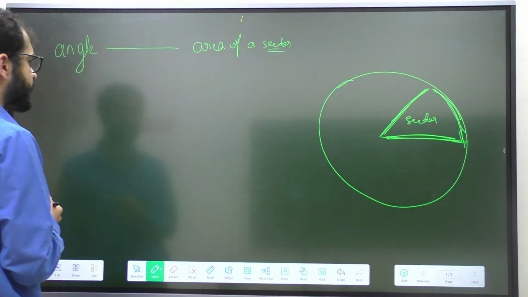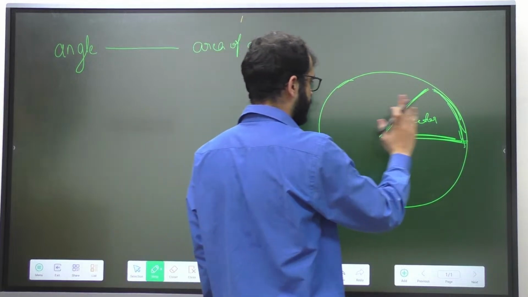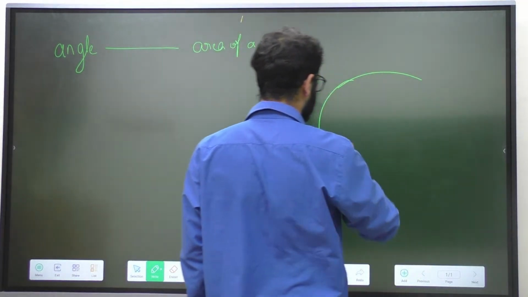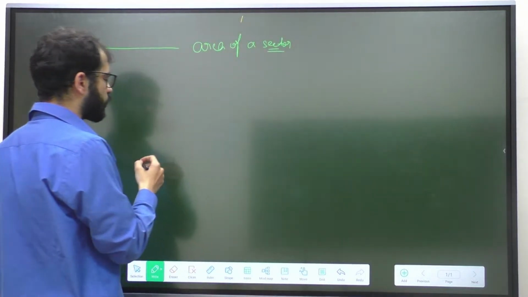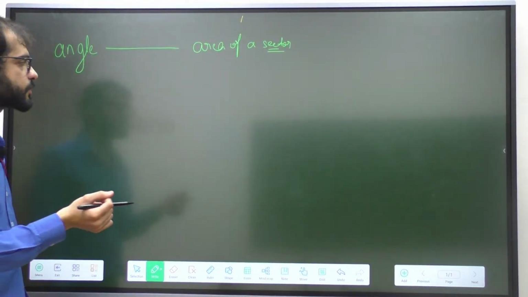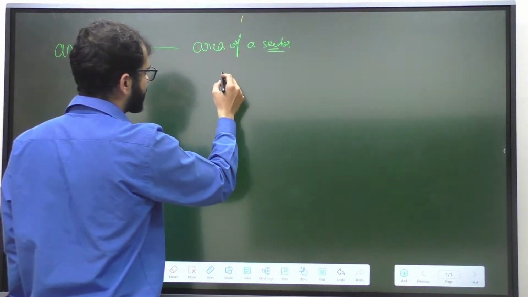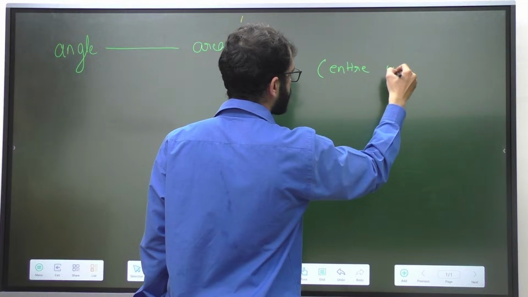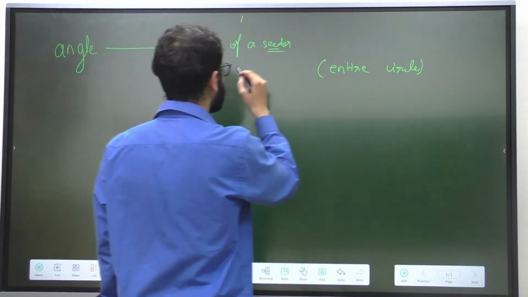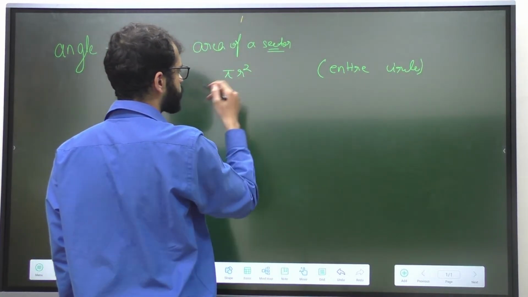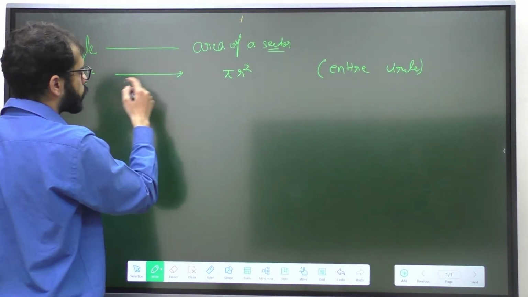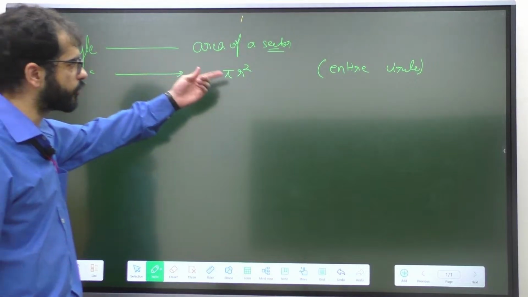Let's say the angle is 1 radian. If the angle is 1 radian, then I have to find the area of the sector. What do we know? We know that the area of the entire circle is pi r square. If I am talking about the entire circle, then what is the area? The formula says pi r square. What is the angle? Angle is 2 pi radians. 2 pi radians has an area of pi r square.